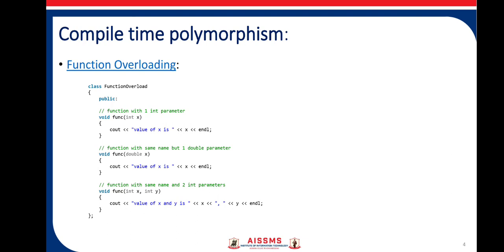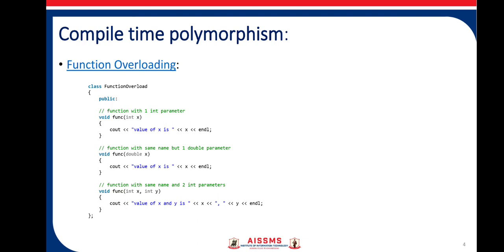So just take this example. If I have this class function overload, in this class you can see there are three functions with the same name, func. Now you can see different arguments are passed to the same function. That means the functions have the same name, but they have different arguments.